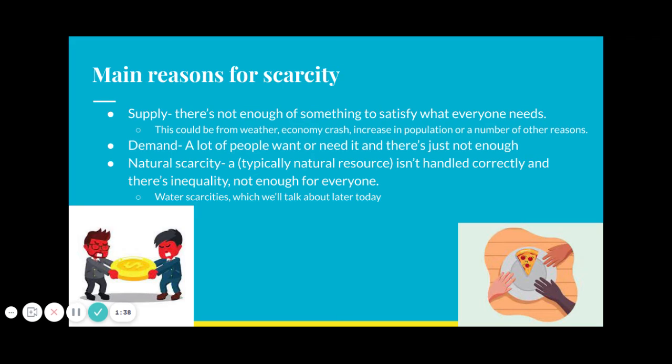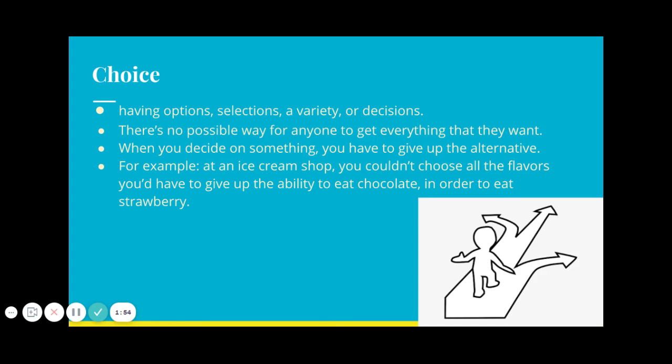The main reasons for scarcity are supply, so if there's just not enough of something; demand, where there are a lot of people that want it; or natural scarcity, like crops at different times of year. We're also going to talk about water scarcities.